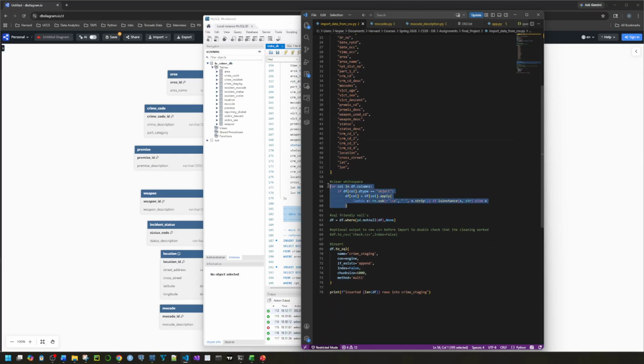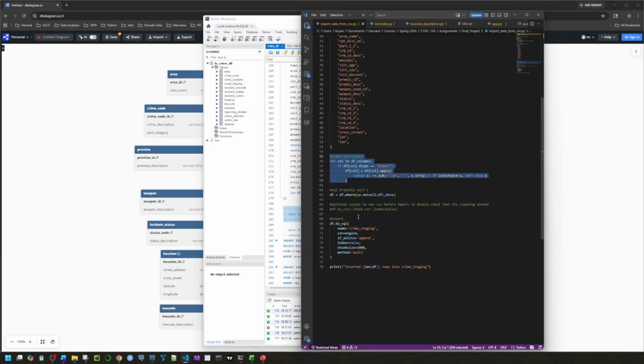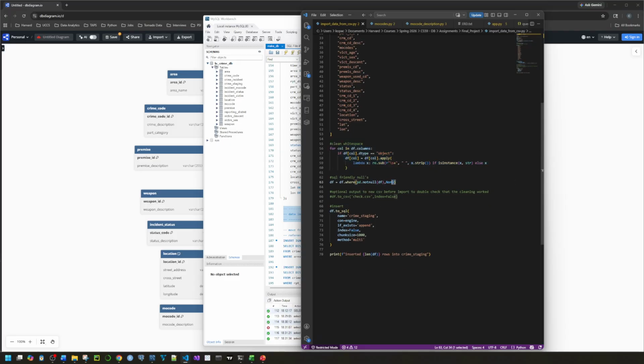And then this is cleaning of the white space for a number of the fields in the raw data. SQL prefers the Python version none when representing a null, and then from there it's just connect to the SQL database and insert it into the staging table.